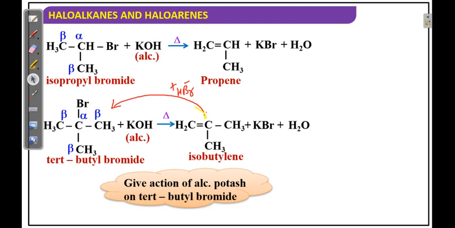The Br minus will join at the carbon with fewer hydrogens. That means Br will attack this position and hydrogen will attack here. You get the same product.